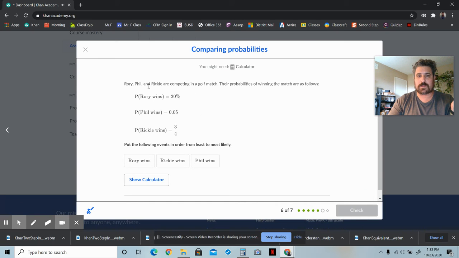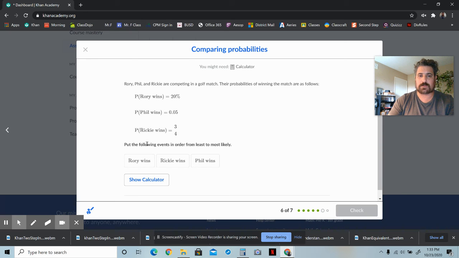Rory, Phil, and Ricky are competing in a golf match. Their probabilities of winning the match are as follows. The probability that Rory wins is 20%. Phil wins, it's going to be 0.05, which is 5 out of 100, which is the same as 5%. And the probability that Ricky wins will be 3 out of 4, which is, times top and bottom by 25, you're going to get 75 out of 100, right? So this is 20%, this is 5%, this is 75%.